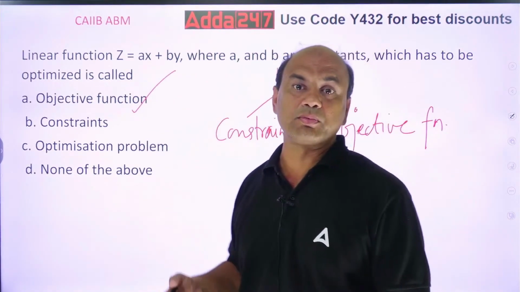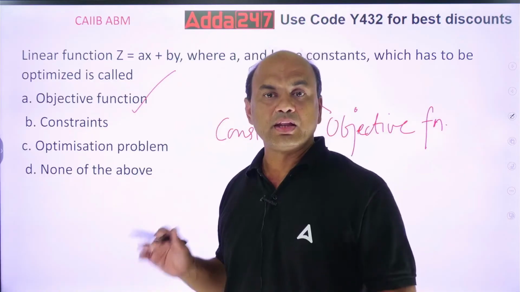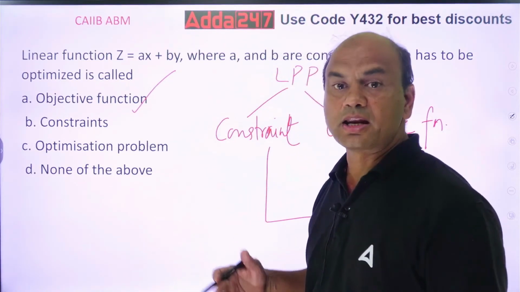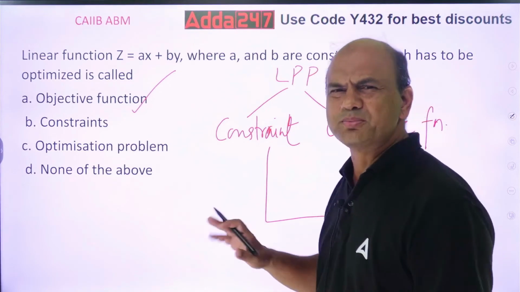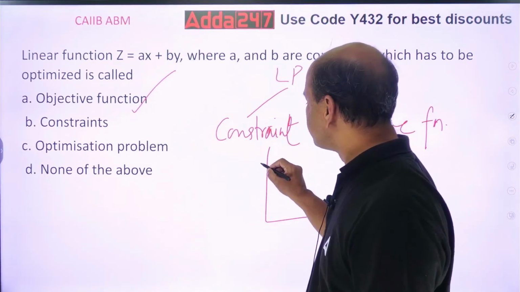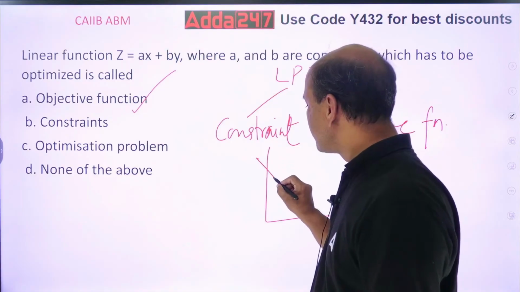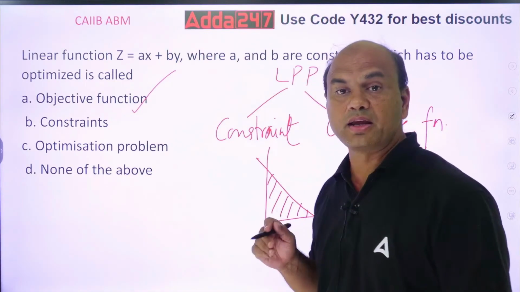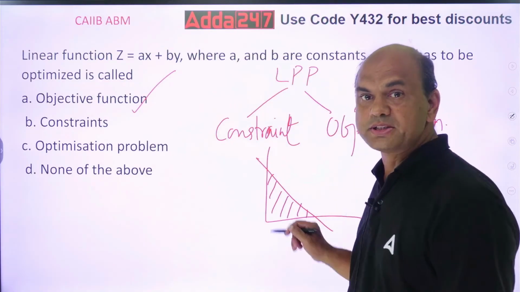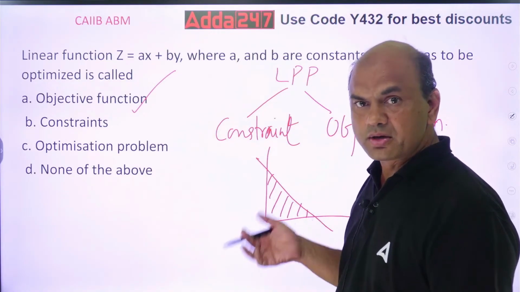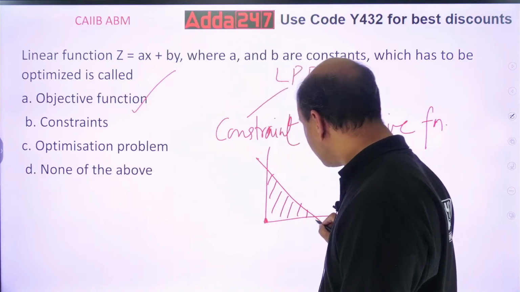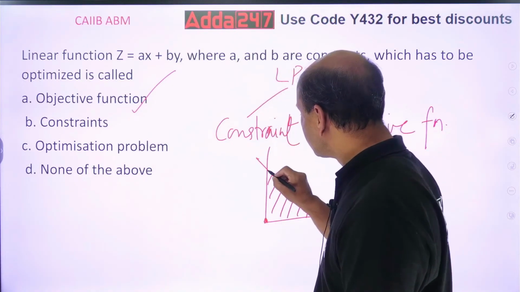Now what do you mean by optimized? Optimization means, see, I'll draw a graphical solution of LPP. I'll show you a simple graphical solution. Suppose this is my feasible area. If this is my feasible area, then what have I to do? I have to move this Z function from here to here to here, all the points.